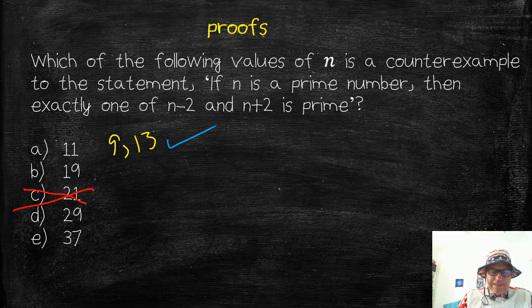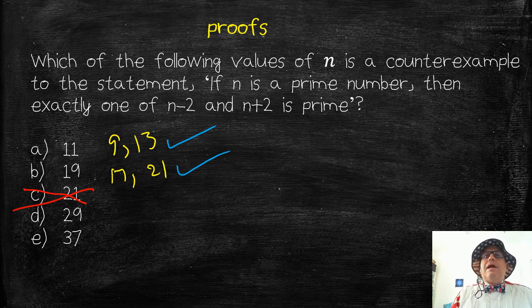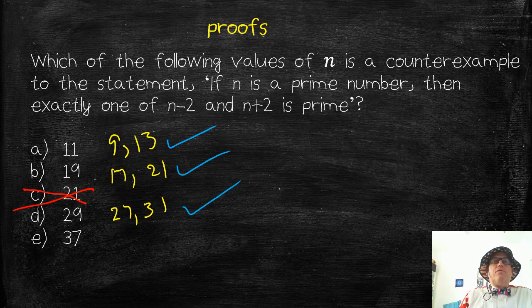Okay, what about when n is 19? N minus 2 is 17. N plus 2 is 21. Is that a counterexample? No, because one of those is prime and one of those is not prime. That's what my statement says. If n is prime, then exactly one is prime. Okay, what about 29? Well, 29 minus 2 is 27. 29 plus 2 is 31. Well, one of those is prime. 31 is prime, 27 is not prime.